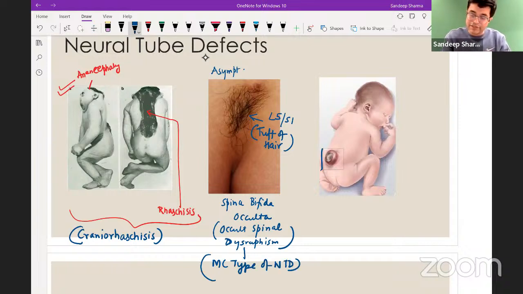And there is a patient who's having this. This is a child having a globular swelling. And globular swelling, sometimes it will rupture, sometimes it will not rupture. This is what you call as meningocele or meningomyelocele.